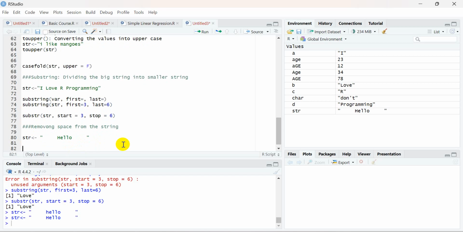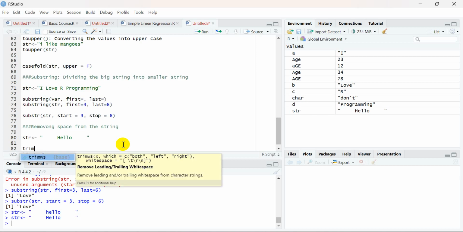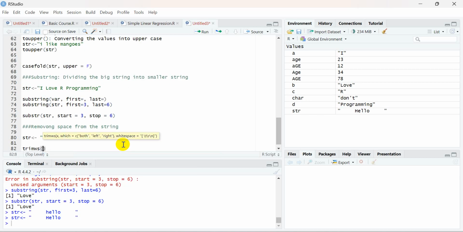There is a very good function available which is called trim. The trim function is basically used to remove the space. Trim ws: the syntax is trim ws, and you need to pass the particular string, and you need to specify the which argument. The which argument tells you which side of the space you want to remove. For example, here I have given a space before and a space after, so I have space on both sides, so I will use which equal to both.